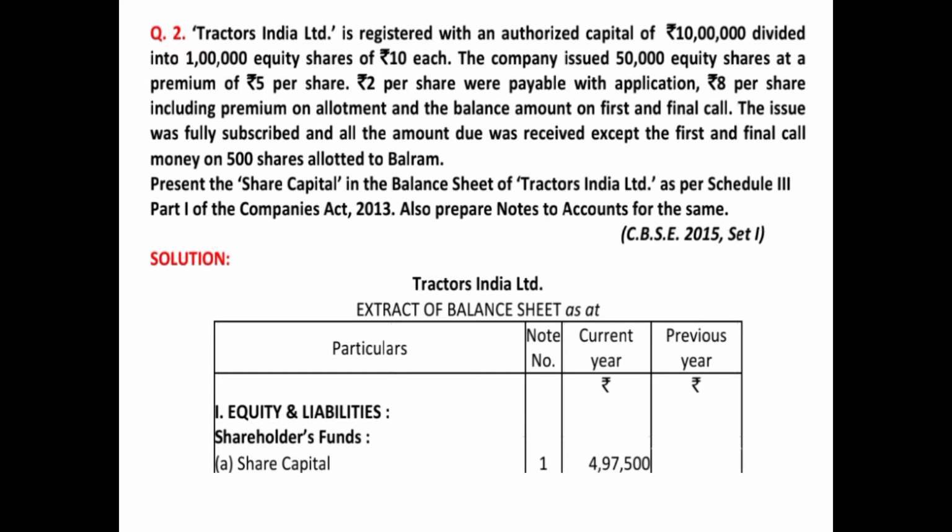Just for a reminder, while preparing the balance sheet, at the top you will write the name of the company, Tractors India Limited, and below that you will write balance sheet as at whatever the date is. If you do not write this, your marks will be deducted, and in this case the date is not given, therefore we have just written balance sheet as at. So I hope this question is clear to you, children. This is a very basic question just to explain how the amounts are shown in the balance sheet and notes to accounts.